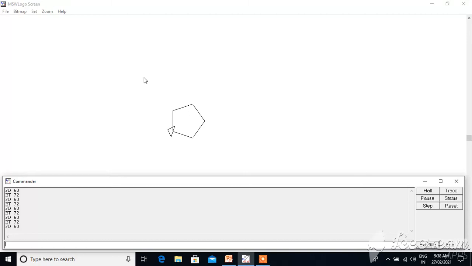Again keep in mind, to draw the side we use the FD command, and to draw the corner or angles we use the RT command. So in this way you can draw any polygon in MS Logo software.